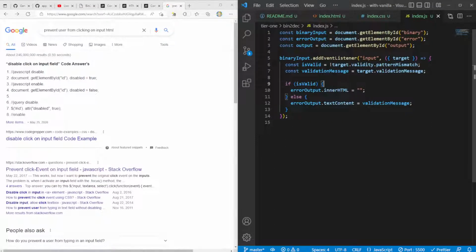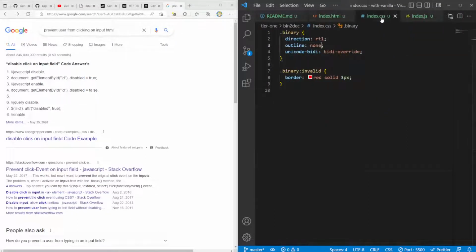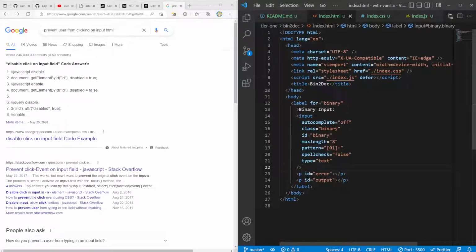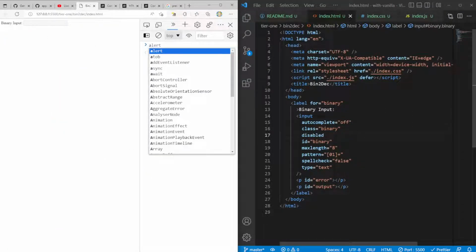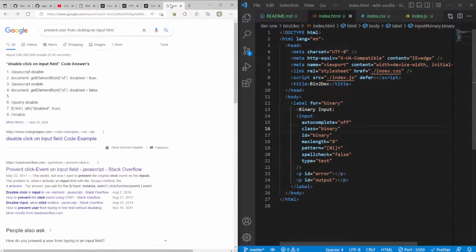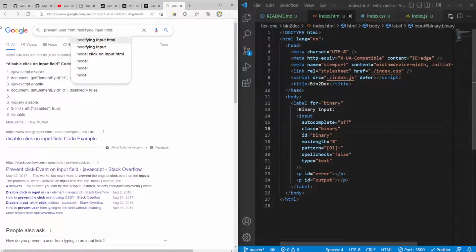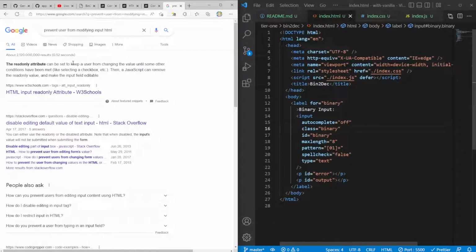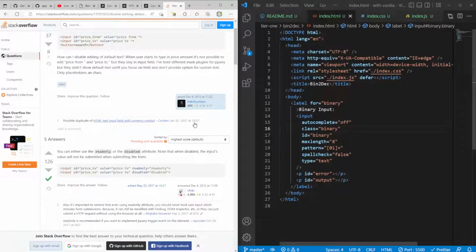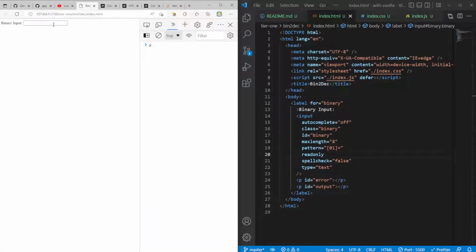But also, if I disable, I feel like if I disable it, that's going to be, let's see. If I come over here, can we just do disabled? Yeah, that's not going to do anything. Let me see. Prevent user from modifying input HTML. So some other conditions have disable editing default value. You can use either the read only. The thing is, read only, I think it also, yeah.